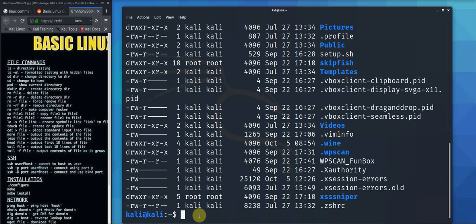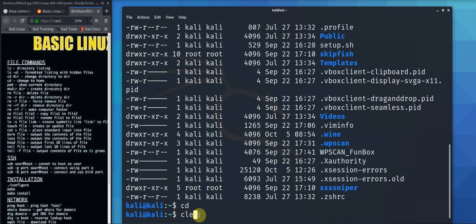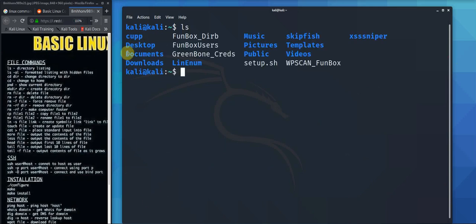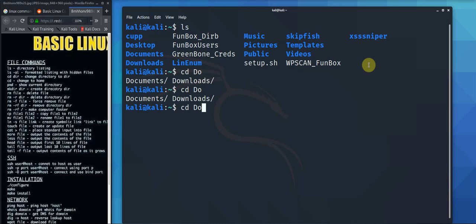So change directory. So cd. So let's clear this. Clear. So cd means change directory. So let's have a look at what we've got in our current directory. Okay, so we'll change directory into documents. So cd documents. Now if I hit the tab button twice, you get an option of files and directories that match the two letters here. So that's tab on the keyboard. Now I want to go to documents, so if I put doc and tab, it will auto complete for me. That's a nice little handy feature Linux has.